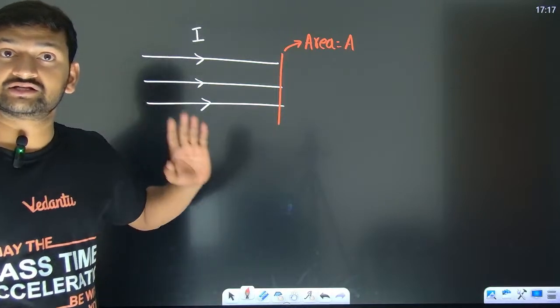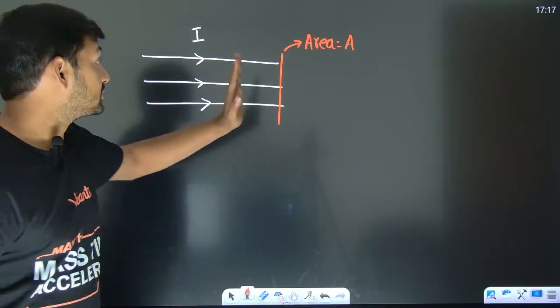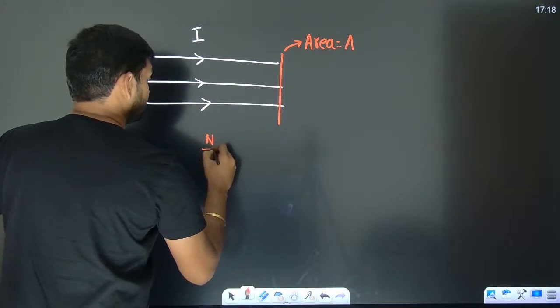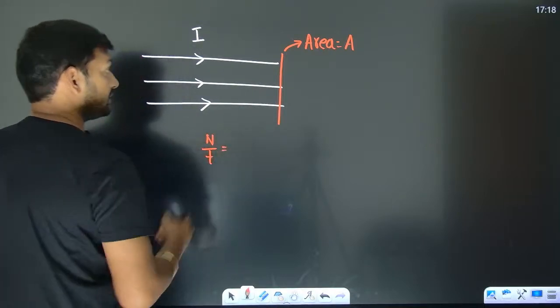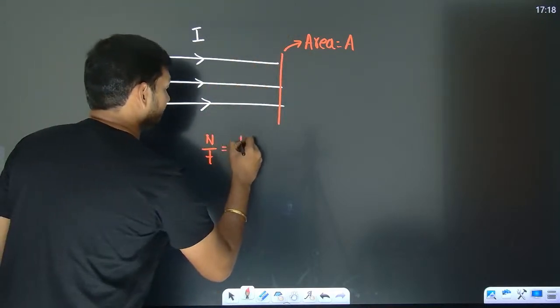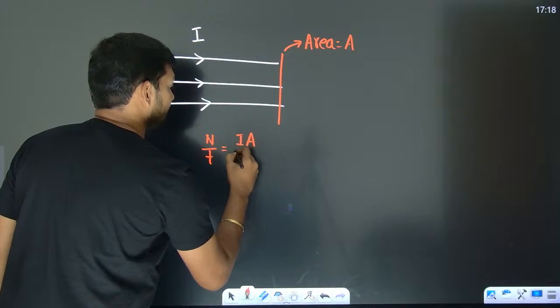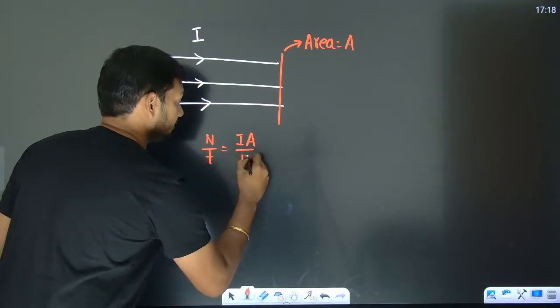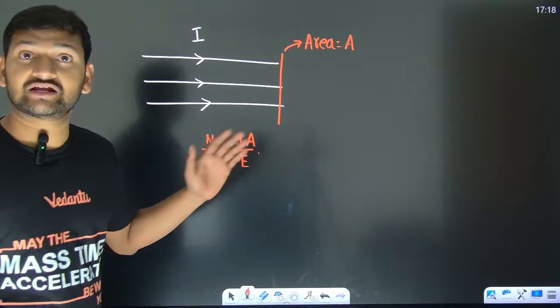So in this situation, the number of photons reaching this area per unit time is going to be I times A divided by E, where E is the energy of each photon.